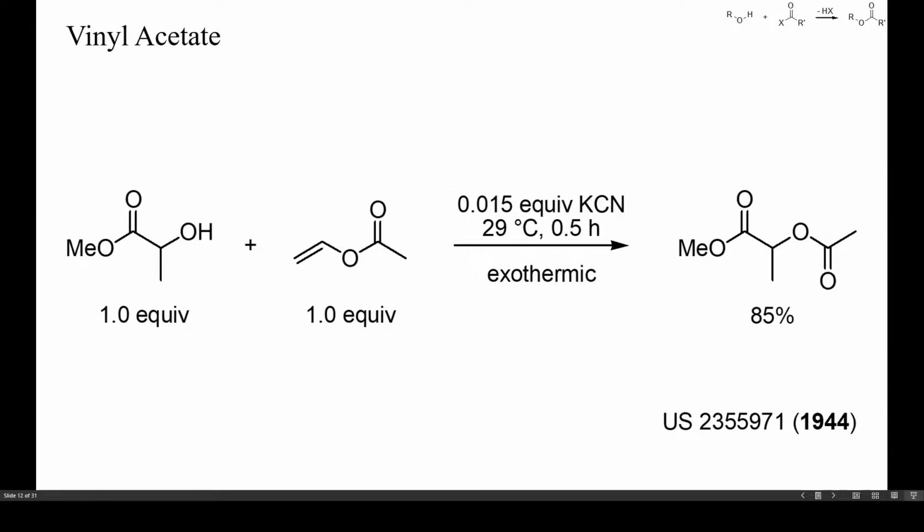As mentioned in part 1 of this video playlist, vinyl acetate is prepared on a large scale as monomer and is therefore readily available and inexpensive. Vinyl esters are about twice as reactive as phenyl esters. In this example, methyl lactate was acetylated with vinyl acetate, and as basic catalyst 1.5% of potassium cyanide was used. Before performing such reactions, one should also consider that as byproduct the highly flammable and reactive acetaldehyde is formed. Like formaldehyde, acetaldehyde readily alkylates electron-rich arenes and undergoes quick aldol condensations.